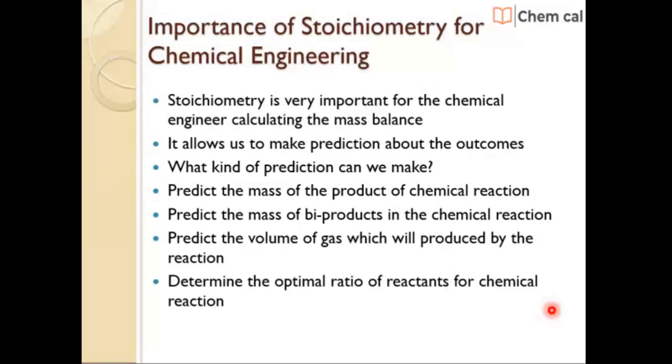As a chemical engineer, you should understand what is the limiting reagent, what is the excess reagent, and how many moles of excess reagents we are using in the process. Is there any possibility to reduce those excess reagents in the reaction? Basically, by using stoichiometry, we can optimize the process. So here, based on the stoichiometry equation, we calculate the mass balance and predict product and byproduct details. It will be helpful during vent size calculation and scrubber calculations.